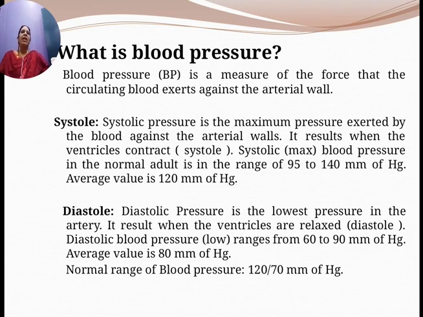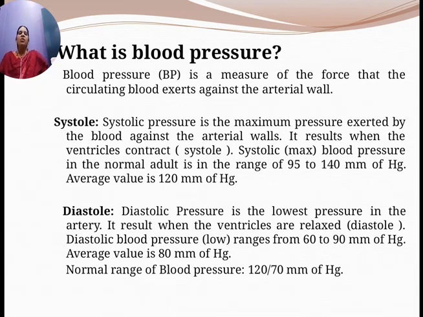Then coming to the second type, that is the diastolic pressure. Diastolic pressure is the lowest pressure in the artery. It results when the ventricles are relaxed. That condition is called diastole. When the ventricles contract, that is systolic pressure. Diastolic pressure is the pressure observed in the artery when the ventricles begin to relax, which is also called dilation. So it is called diastole.